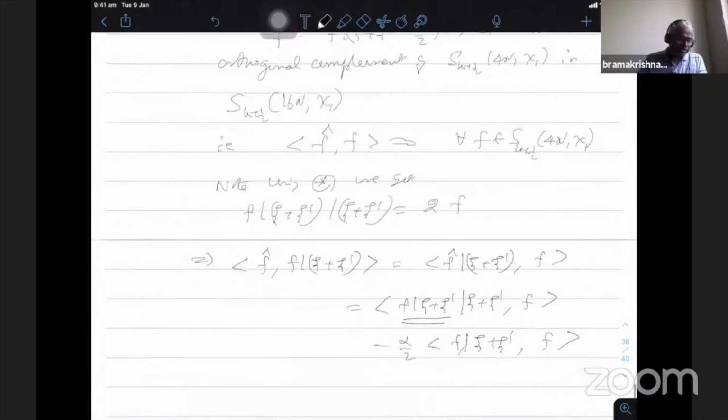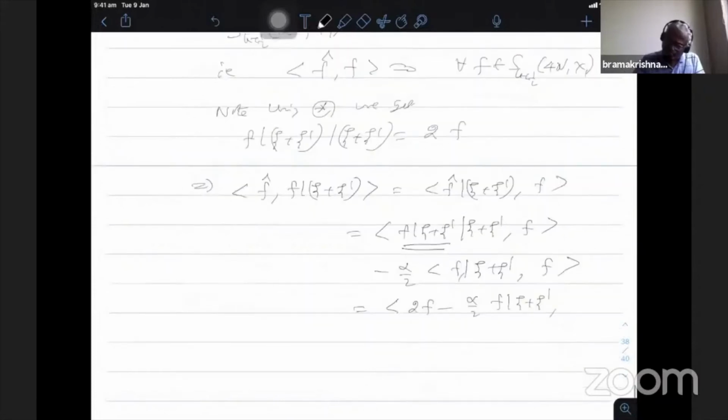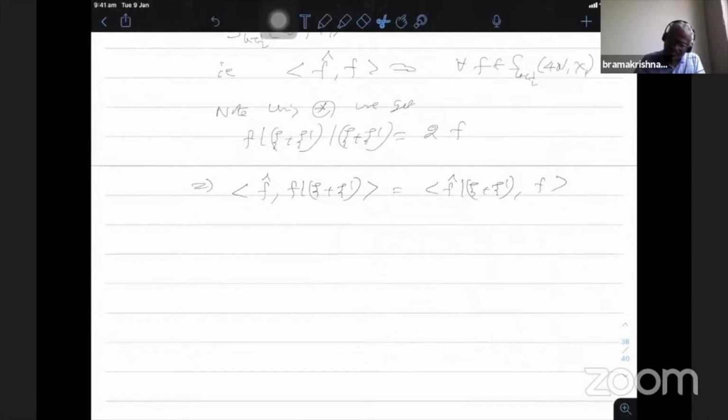Here I am substituting only the definition for this one. So psi plus psi dash applied twice is 2 times f, therefore we have 2 times f minus alpha by 2 f bar psi plus psi dash, comma f. I should not repeat this two times; I'll keep it inside this one only.